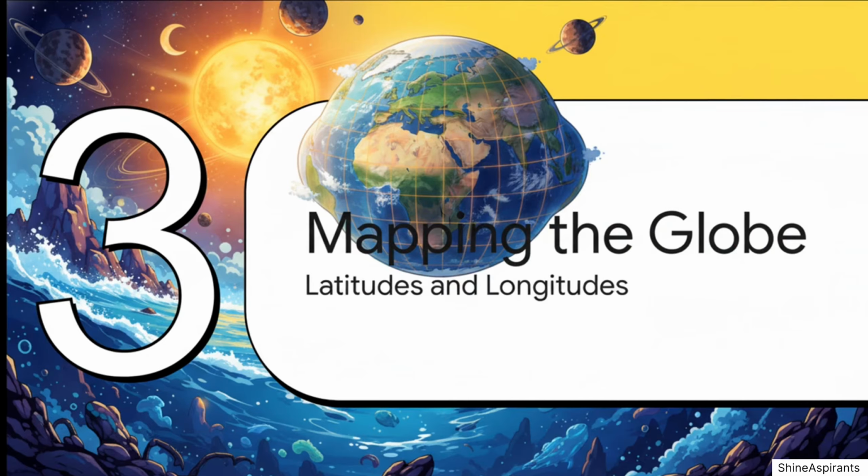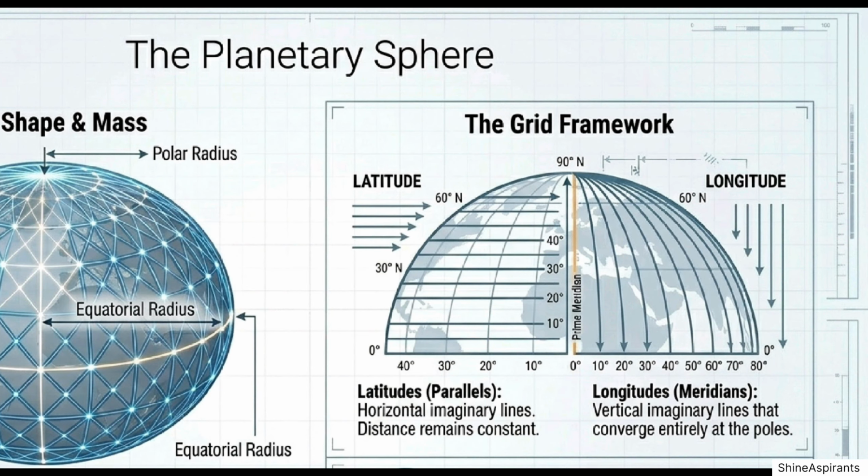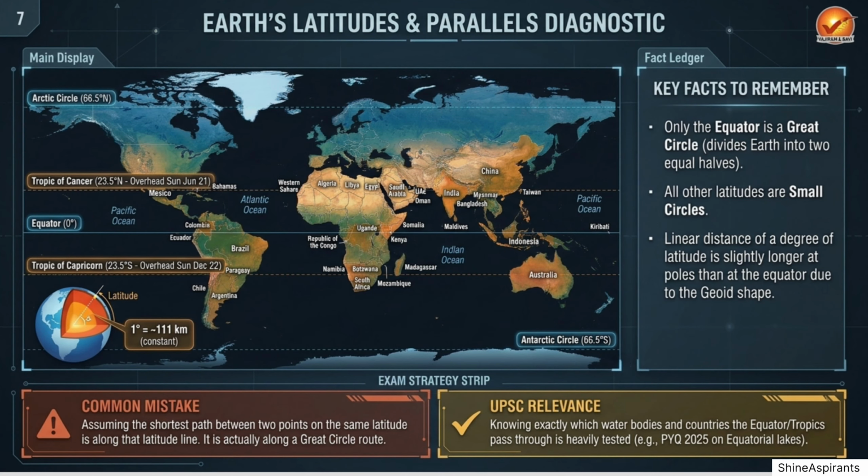Part 3: mapping the globe. Latitudes and longitudes are imaginary lines used to determine the location of a place on Earth. They form a systematic grid on which any surface feature can be precisely represented. Latitudes, parallels. Latitude is the angular distance of a point north or south of the equator, measured from the Earth's center. Key properties. 1 degree of latitude is equal to approximately 111 kilometers, 69 miles. This distance remains constant everywhere on Earth. The linear distance of a degree of latitude at the pole is slightly longer than at the equator.